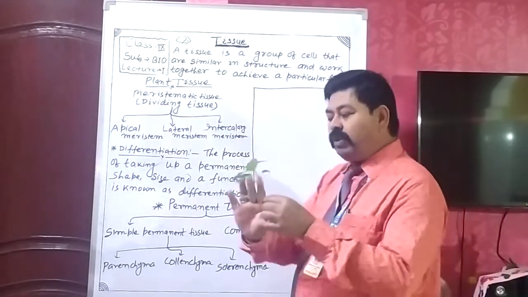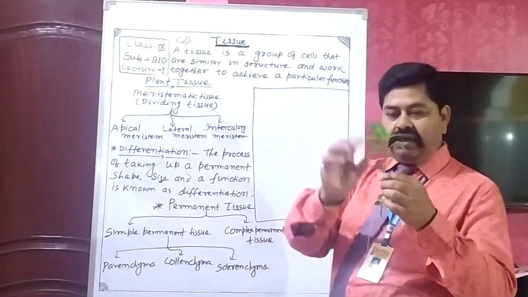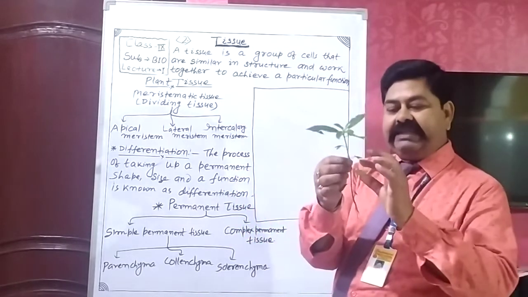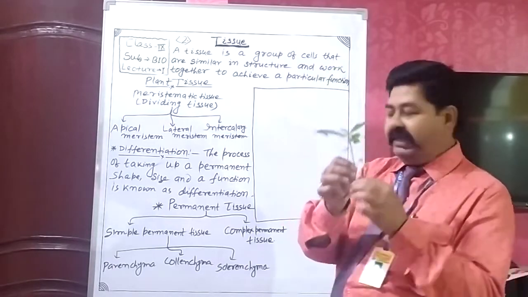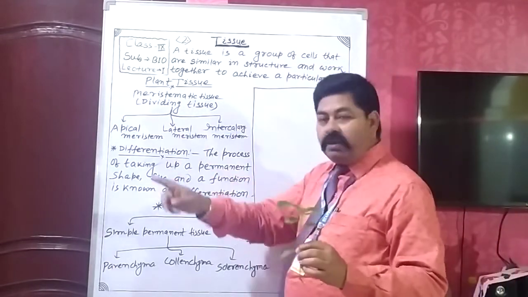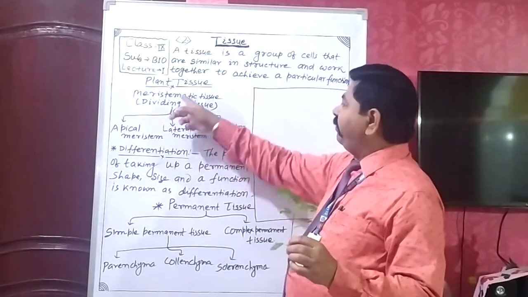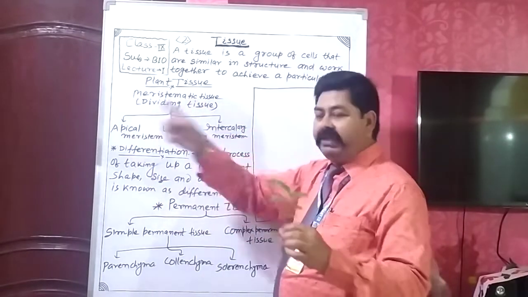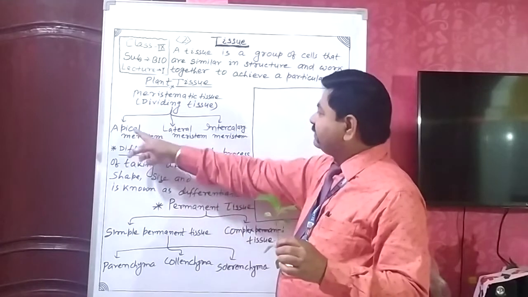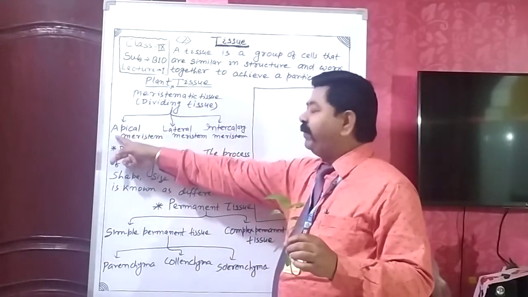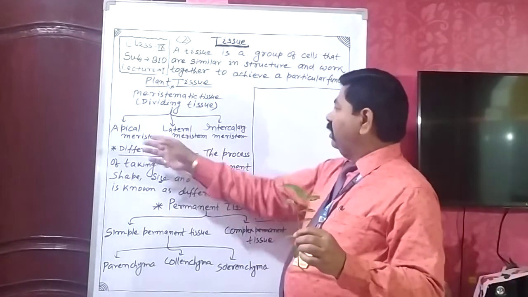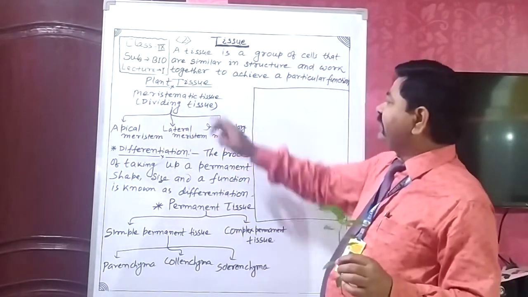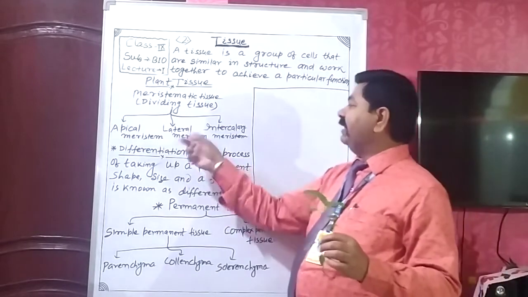So the length of the stems or the length of the roots is controlled by the cell division of meristematic tissue found in the apical region, and thus that tissue is known as apical meristem. Clear? The second part of meristematic tissue is lateral meristem.